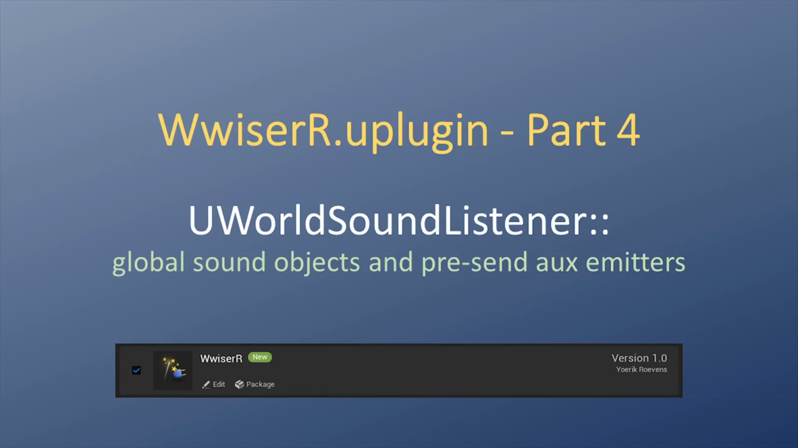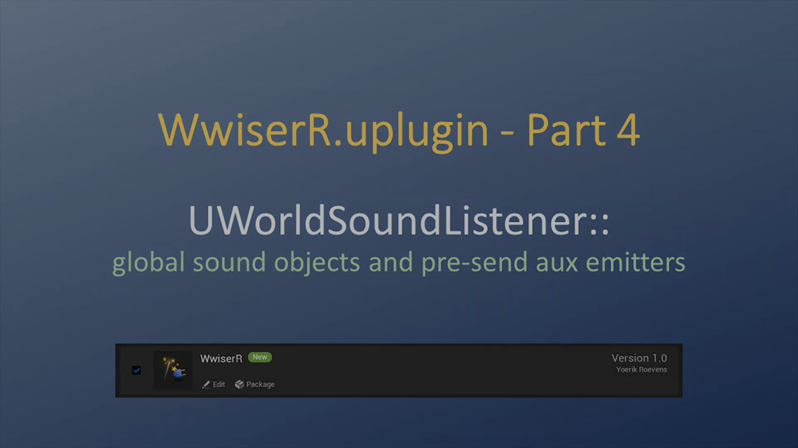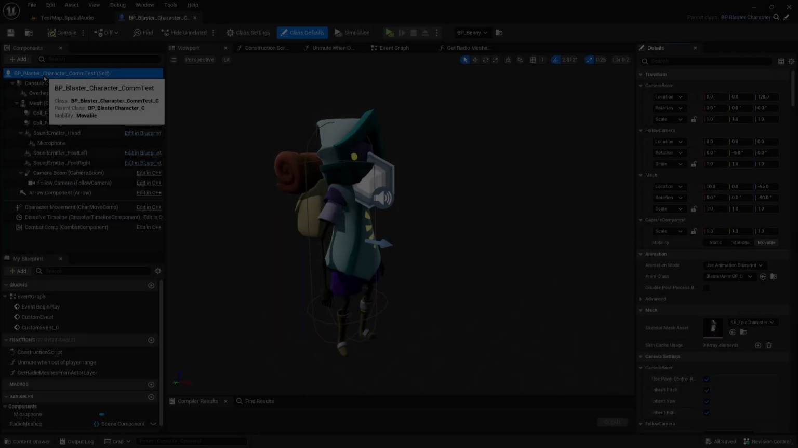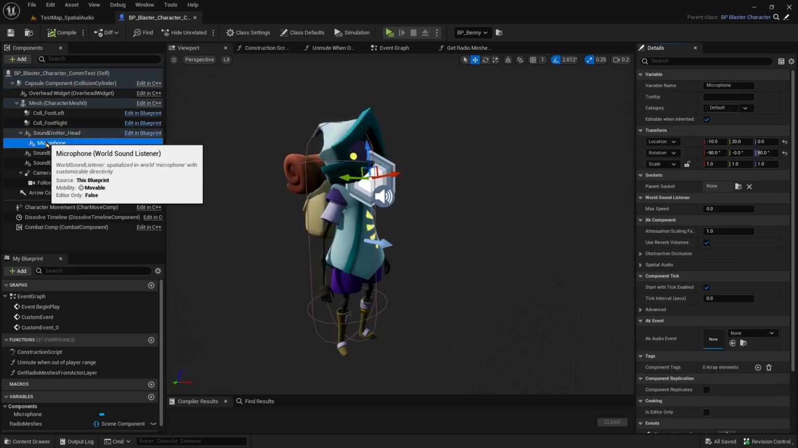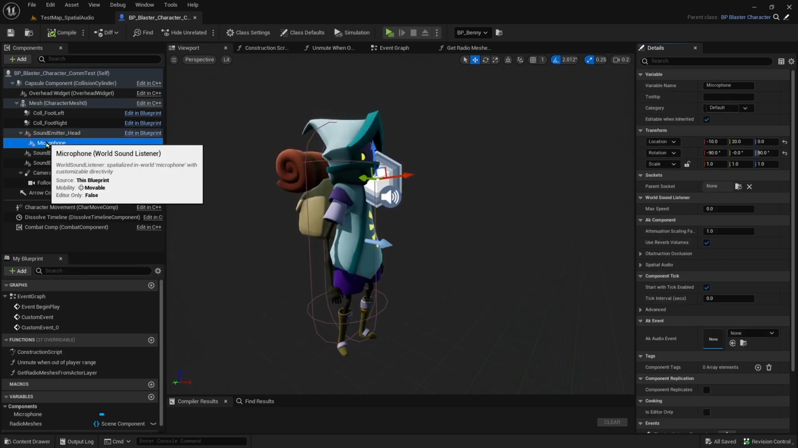Hello, and what's up? Today, I will look at some more advanced features of the WwiserR World Listener by step-by-step recreating the radio and walkie-talkie systems shown earlier in this series. As a quick recap, Benny has a WwiserR sound emitter to play his voice lines, and a World Sound Listener as a microphone that will be transmitted to both my walkie-talkie and all the radios in the scene.